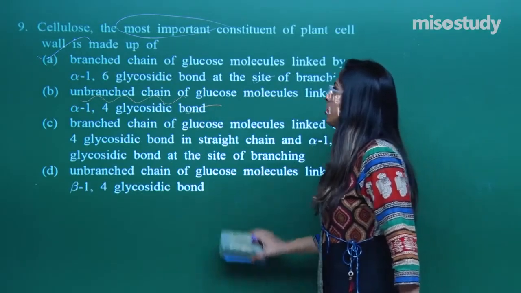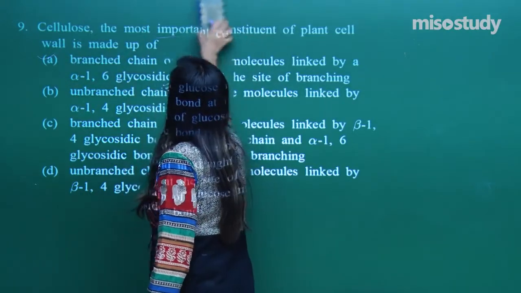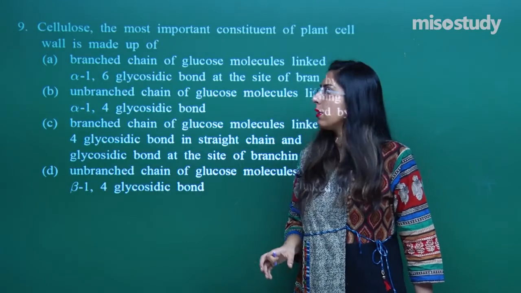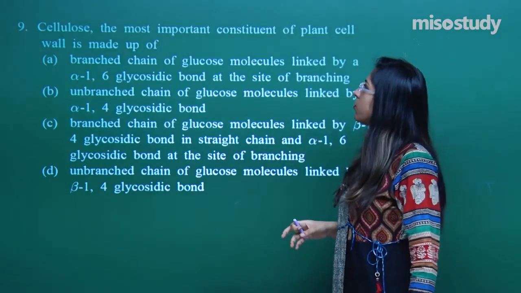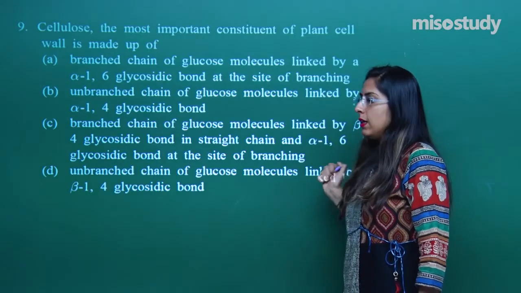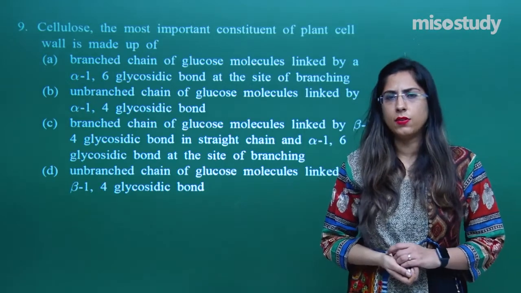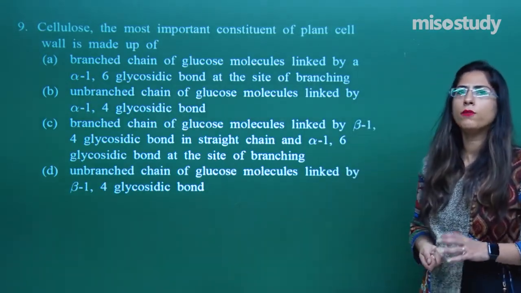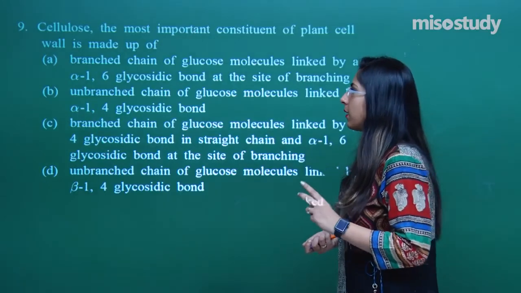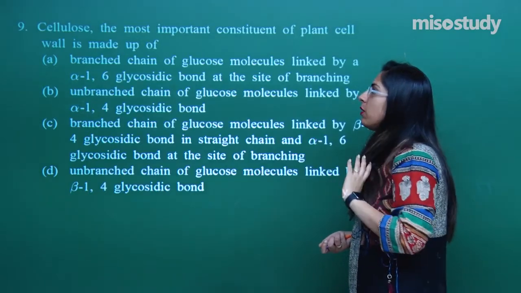Let's look at the next question, question number 9. Cellulose. They are discussing cellulose, the most important constituent of the plant cell wall. In polysaccharides, we have discussed starch, cellulose and glycogen. Starch is made up of two subunits. One is called amylose and another is called amylopectin. Cellulose is the most important constituent.